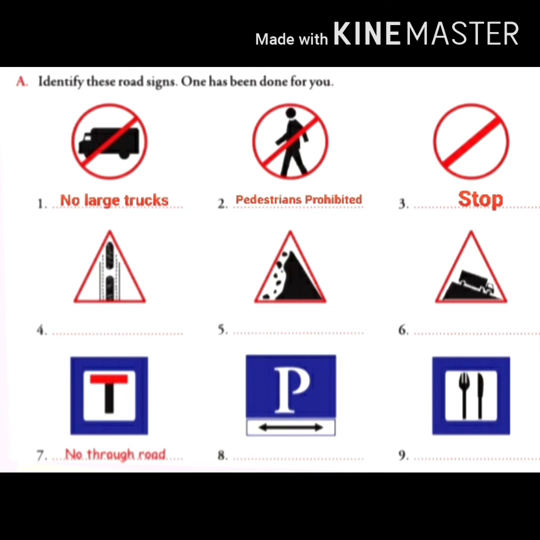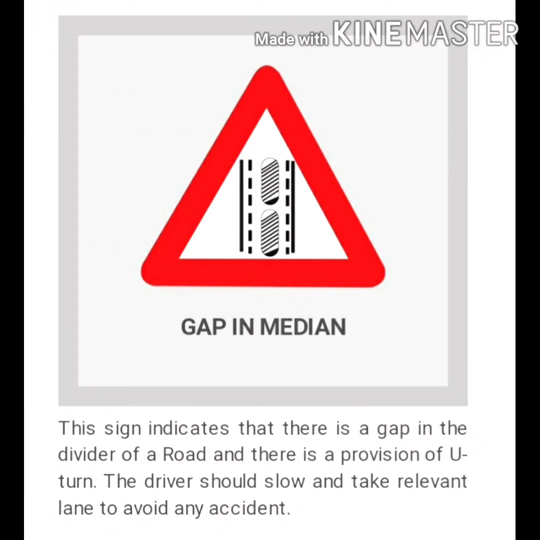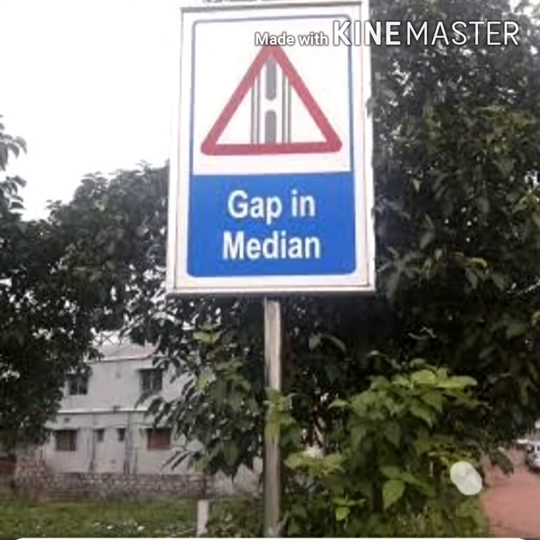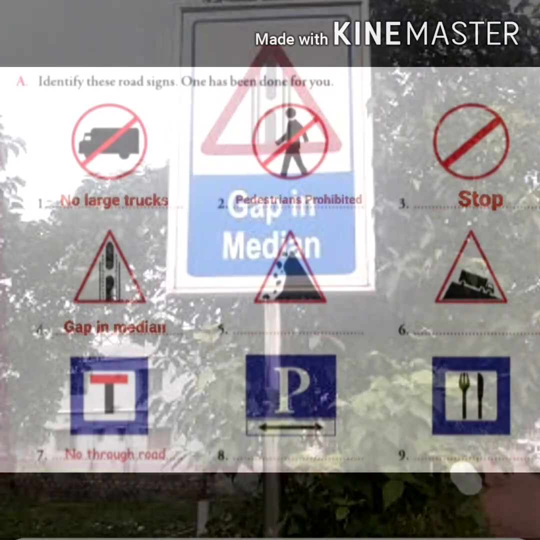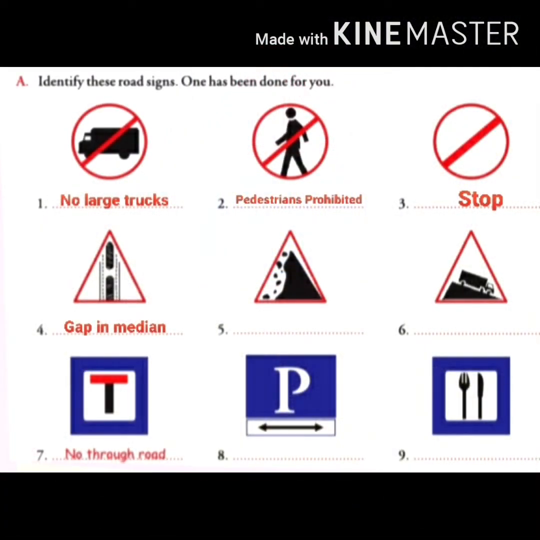Now come to the fourth one. This sign indicates that there is a gap in the divider of a road and there is a provision of U-turn. So the driver should slow and take relevant lane to avoid any accident. So this sign indicates gap in median.